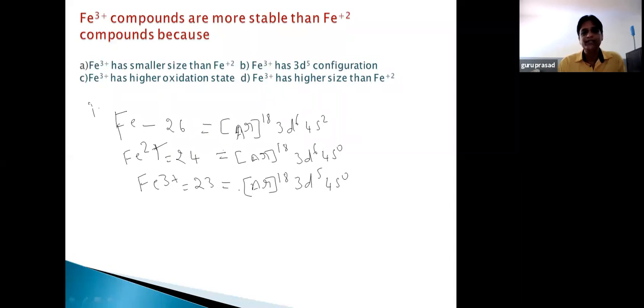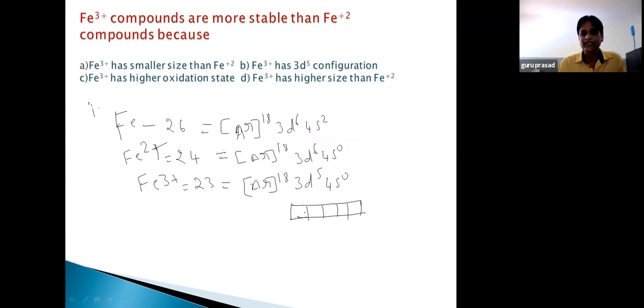Okay. Here you can see iron is exhibiting 2 oxidation states. One is +2 and another is +3. In Fe3+, the configuration is 3d5. In the 3d subshell there are 5 d orbitals.